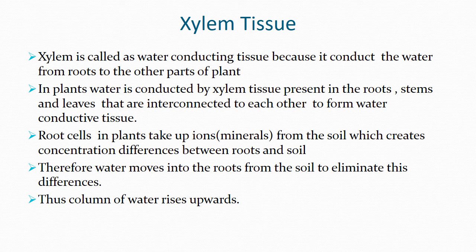We know that molecules move from a region of higher concentration towards a region of lower concentration, so that it becomes equilibrated. Therefore, the water moves into the roots from the soil to eliminate this concentration difference.